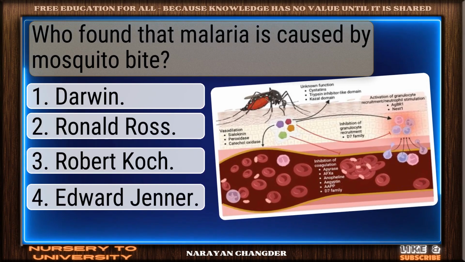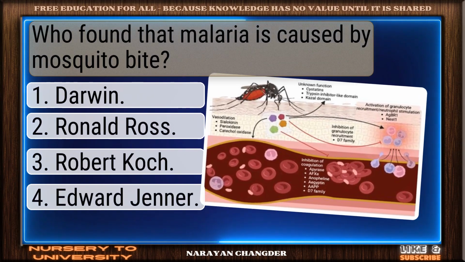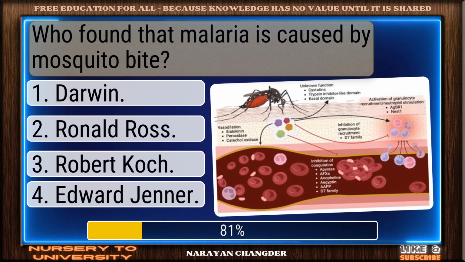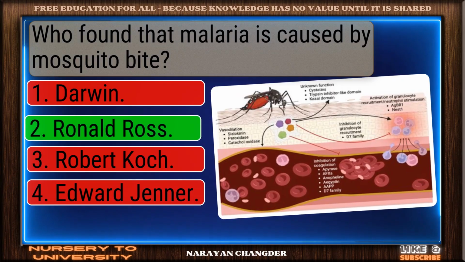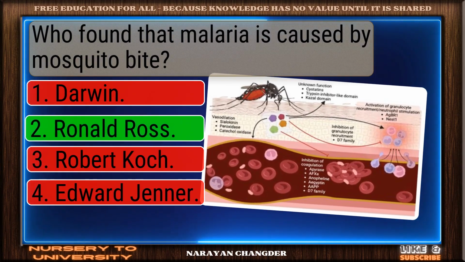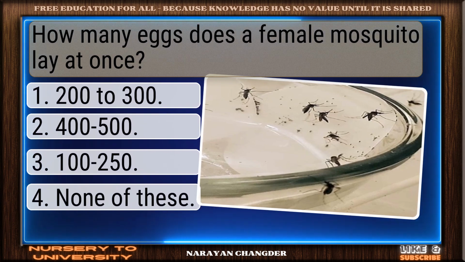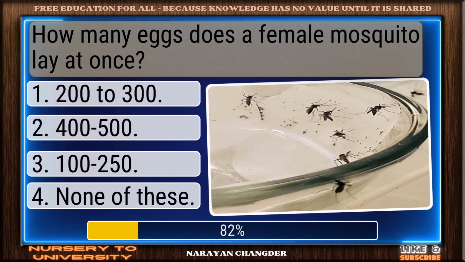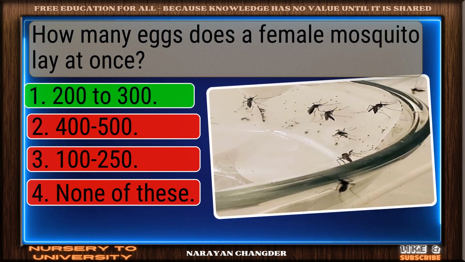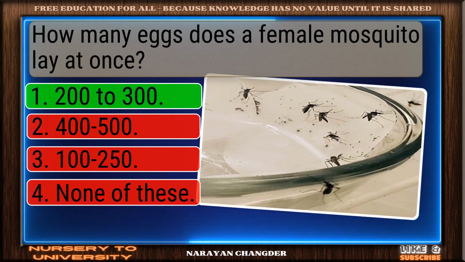Who found that malaria is caused by mosquito bite? You got it. Your choice, Ronald Ross, is right. How many eggs does a female mosquito lay at once? Excellent. 200 to 300 is a brilliant choice.